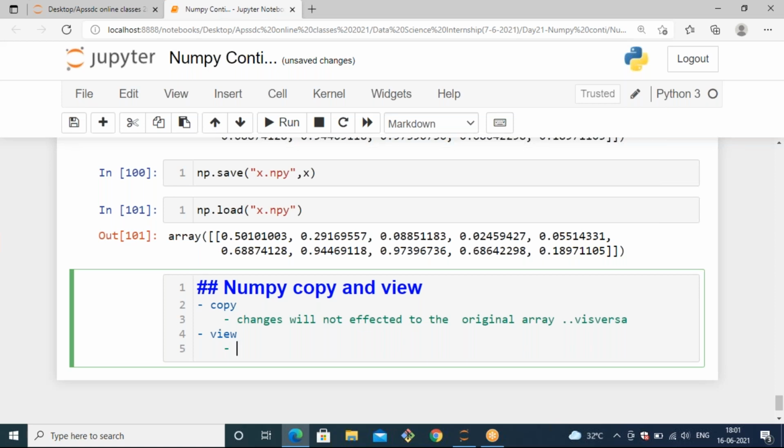That can happen in the view method. Changes will be affected to the original array as well as the copied array.